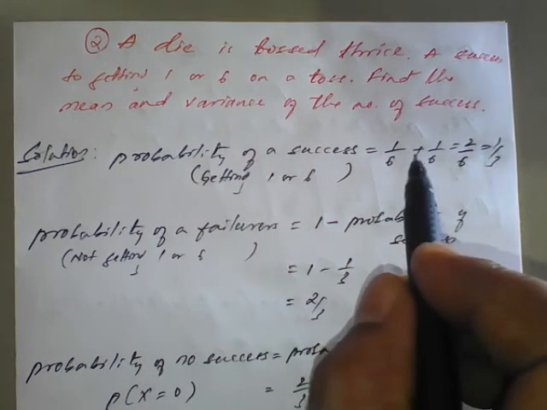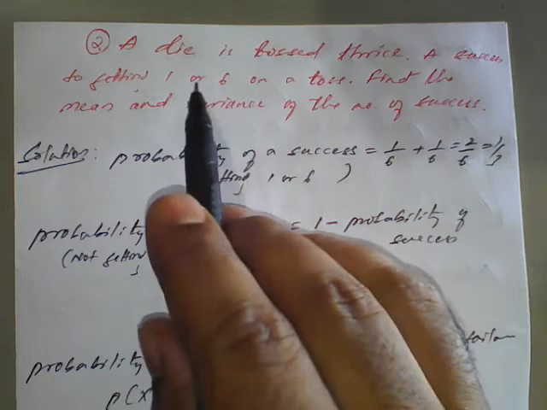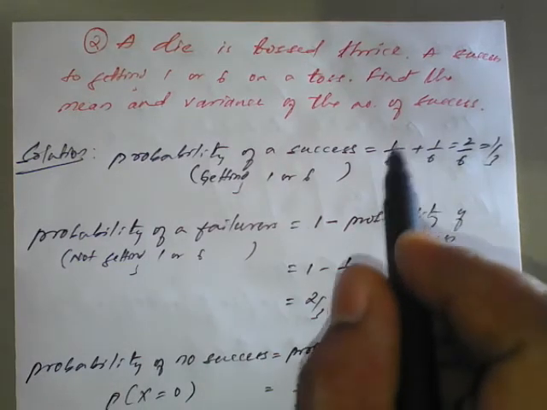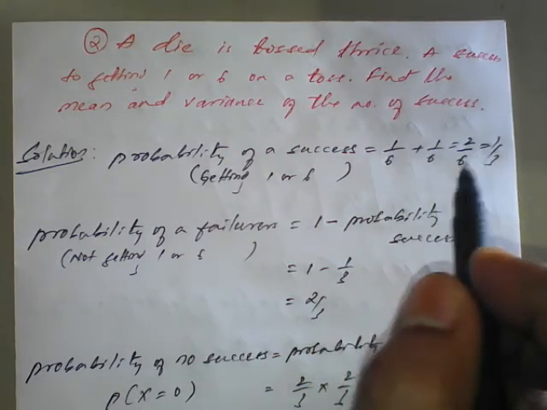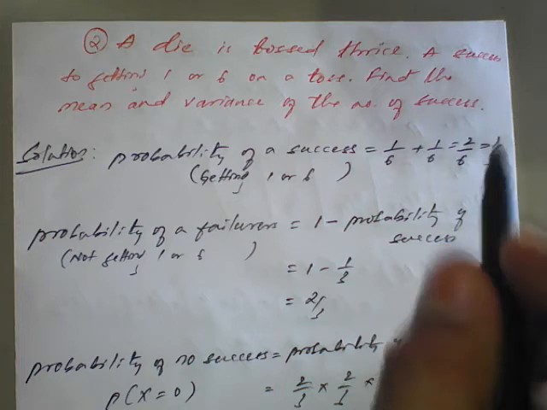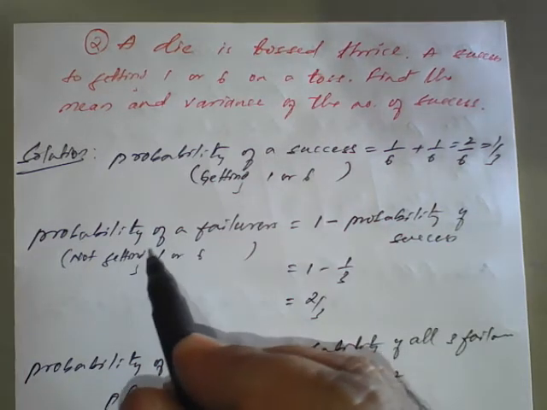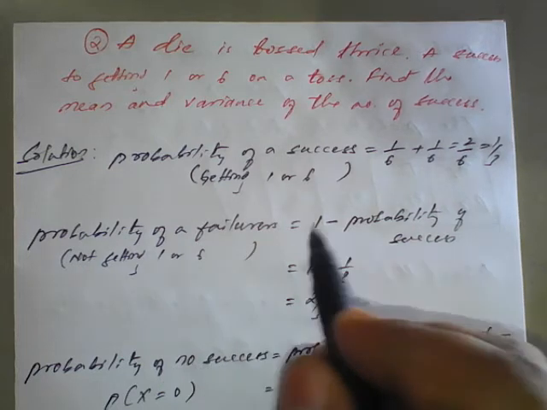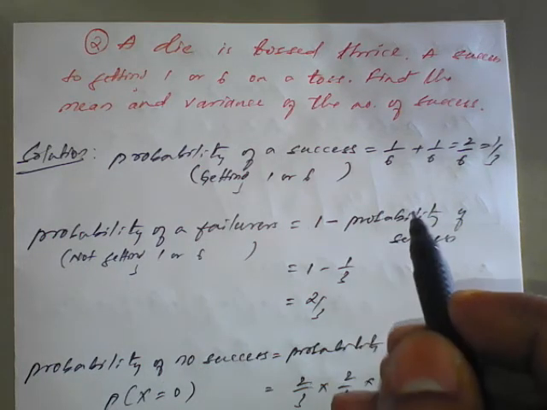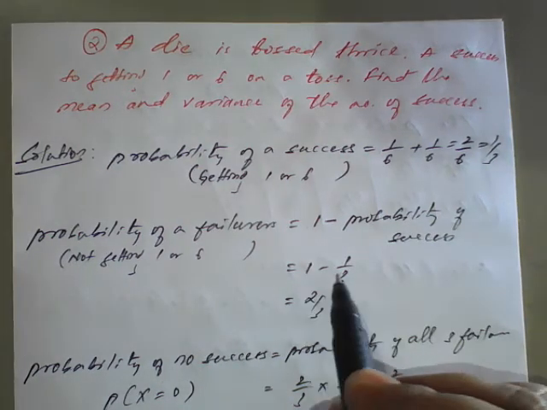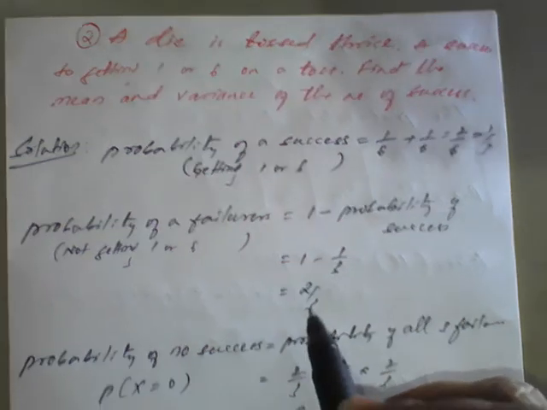If OR comes, you have to take plus, and if AND comes, you have to take multiplication. So 1 by 6 plus 1 by 6 is 2 by 6, which is 1 by 3. So this is the probability of success. And always the probability of failure is given by 1 minus the probability of success. So it will be 1 minus 1 by 3, which is 2 by 3.